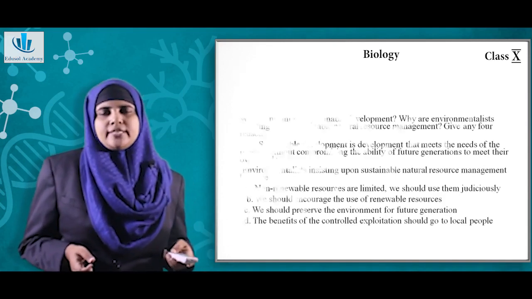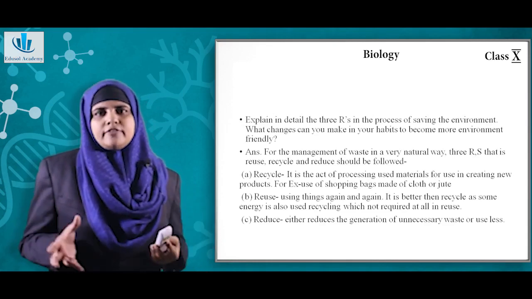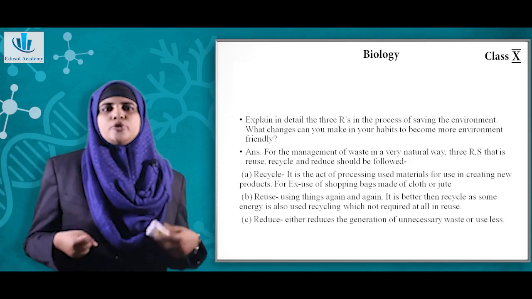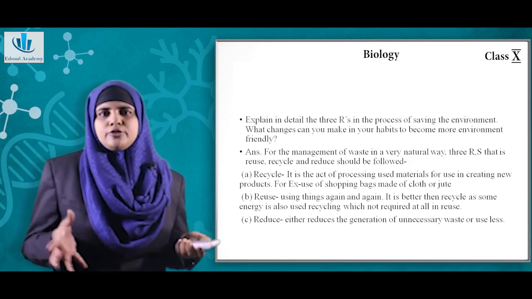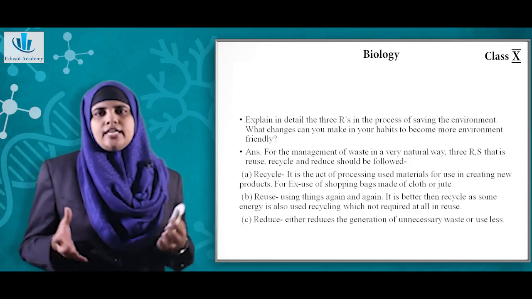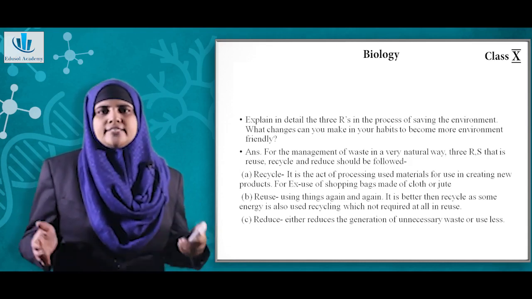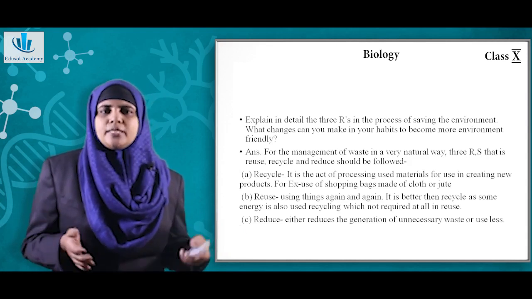Now, explain in detail the 3R process of saving the environment. What changes can you make in your habits to become more environment friendly? So, for the management of waste in a very natural way, we have 3Rs, that is reuse, recycle and reduce. Now recycle is basically associated with non-biodegradable materials like plastic.